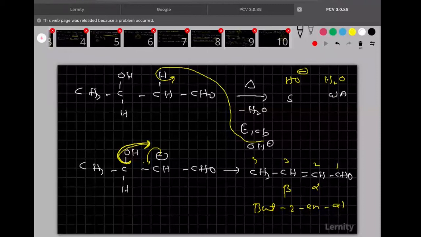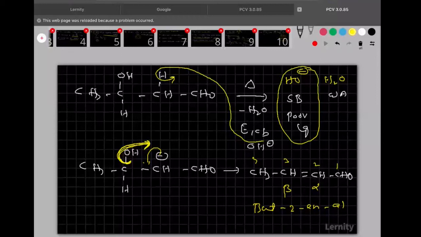Clear? So water is a very weak acid. When the acid is weak, then the conjugate base will be strong. When the conjugate base is strong, strong bases are poor leaving groups. I think you know this one. A strong base is always a poor leaving group. A weak base is always a good leaving group. So OH minus is a very poor leaving group, remember everyone. So here OH minus is there, it is a very poor leaving group.